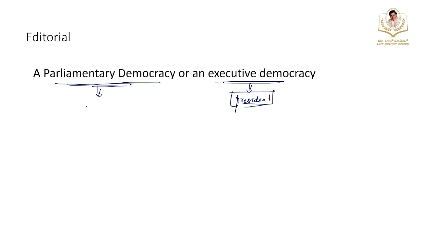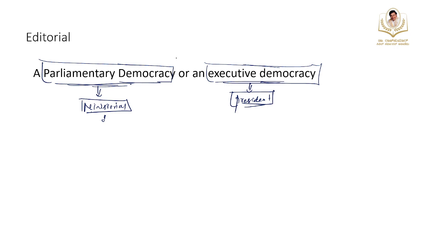Parliamentary means all the ministries are responsible to the government, okay, because Parliament is the one that is going to make law. So India chooses the parliamentary form of government primarily because the constitution makers were greatly influenced by the system of England. So I suggest you read this article, and you can take it as homework. Just read about parliamentary democracy and executive democracy.